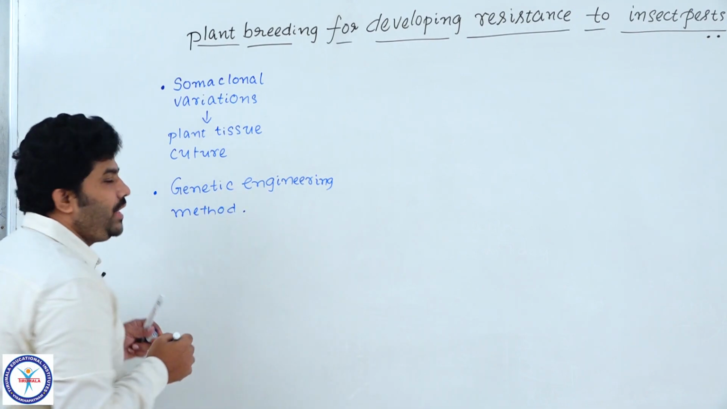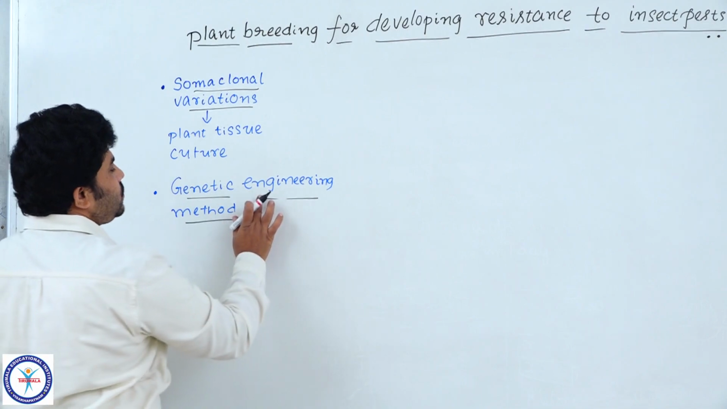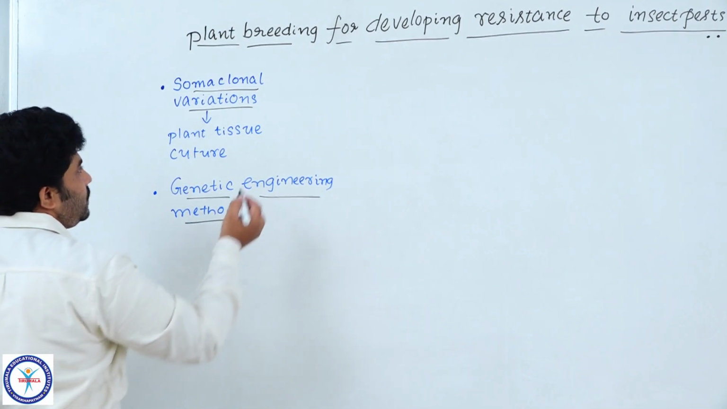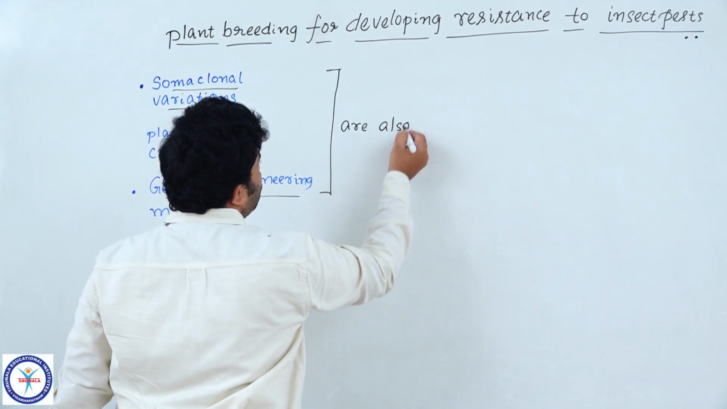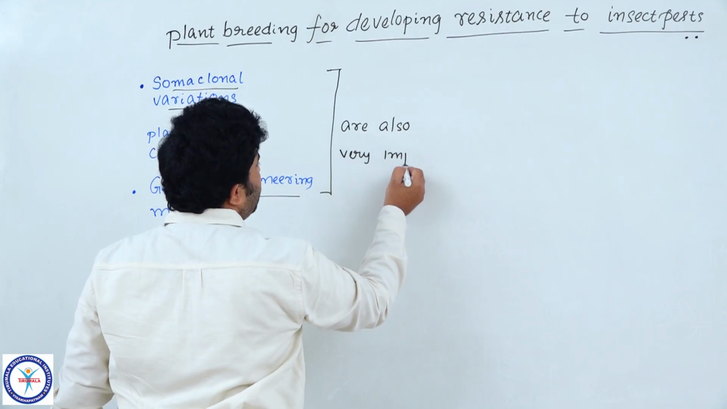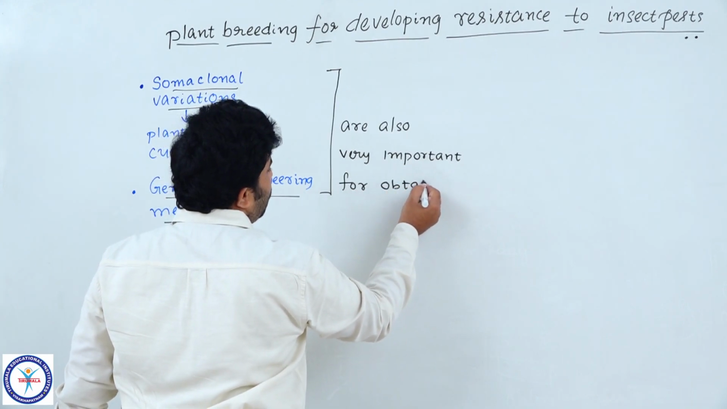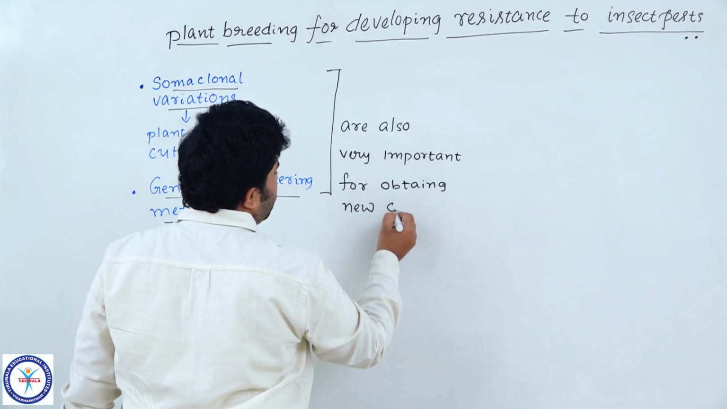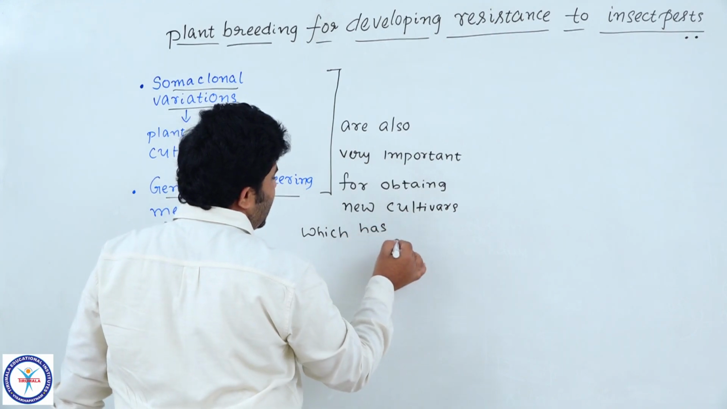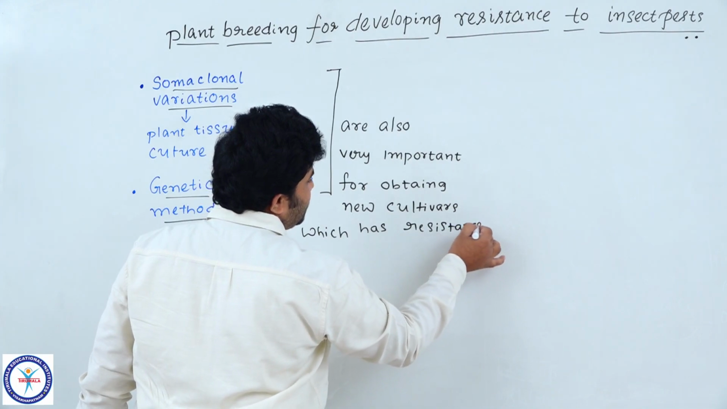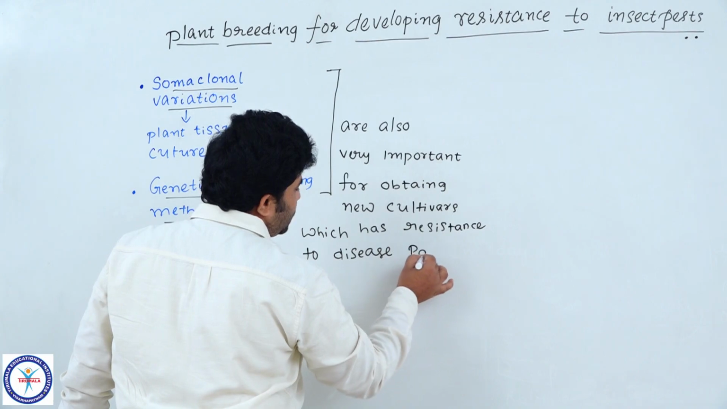Understood? These two, somaclonal variations and genetic engineering methods, are very helpful and important for obtaining new cultivars which have resistance to diseases or pathogens. What is a pathogen?